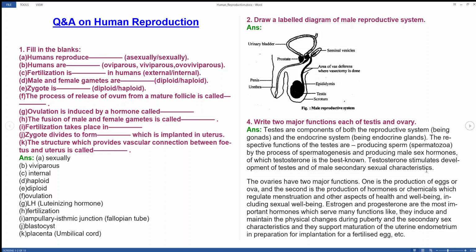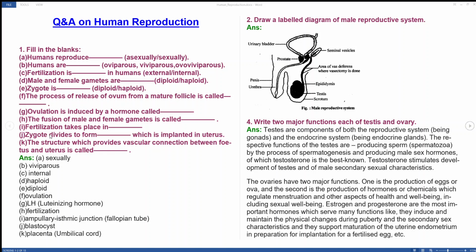The ovaries have 2 major functions. One is the production of eggs, the ova. Second is production of hormones or chemicals which regulate menstruation and other aspects of health and well-being.